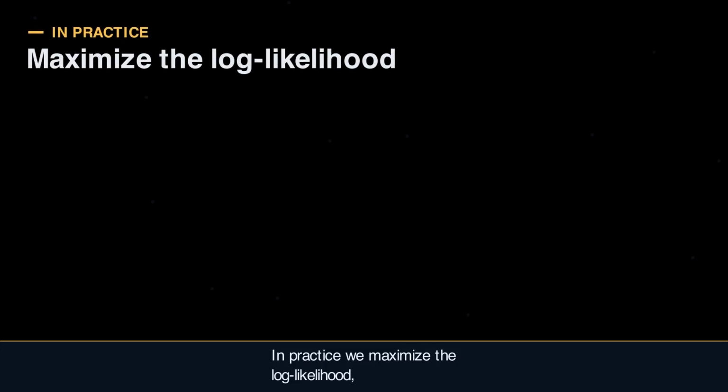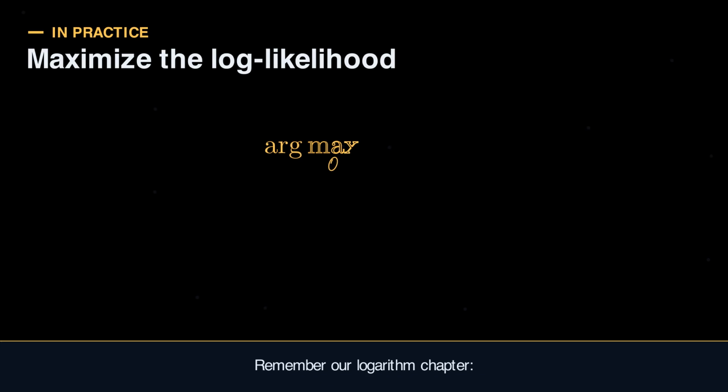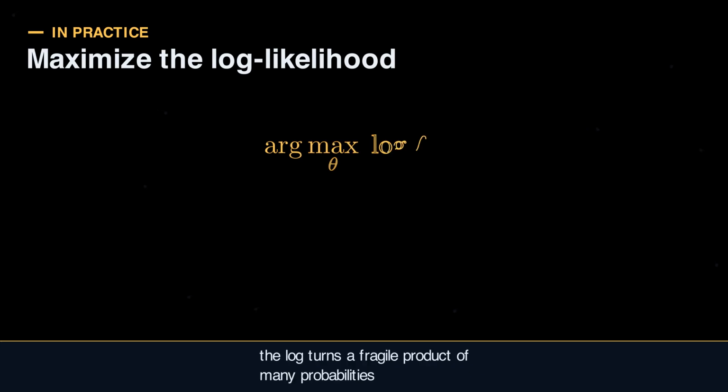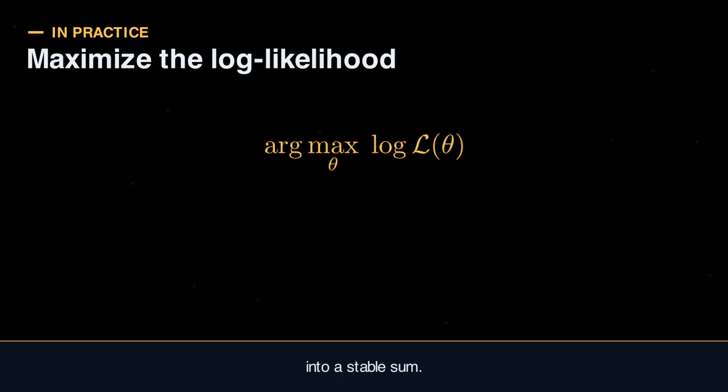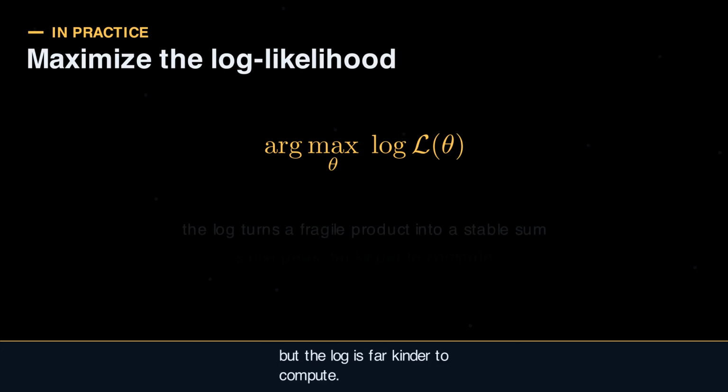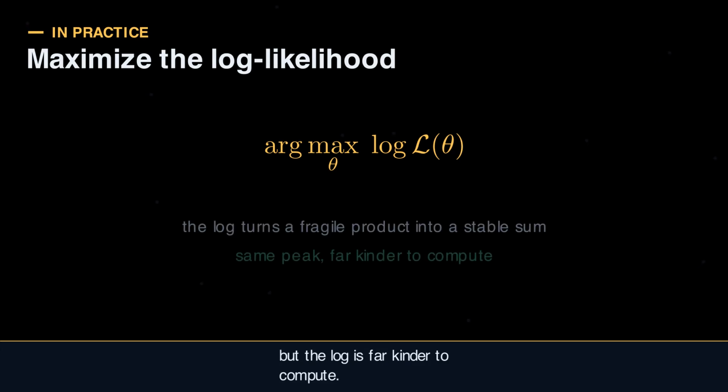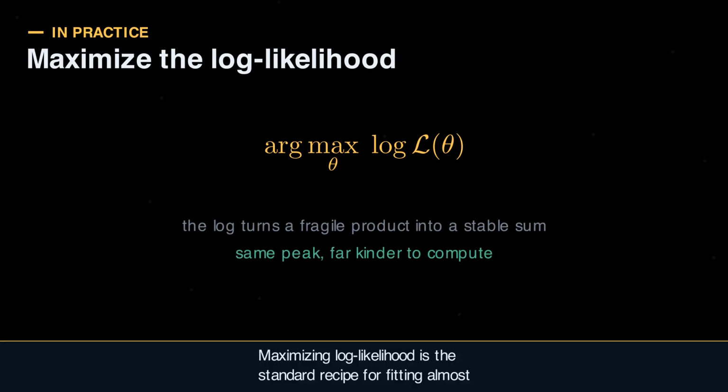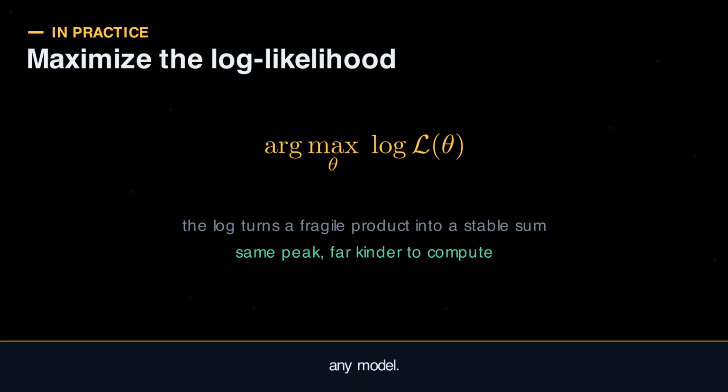In practice, we maximize the log likelihood, not the likelihood itself. Remember our logarithm chapter. The log turns a fragile product of many probabilities into a stable sum. The peak sits in the same place either way, but the log is far kinder to compute. Maximizing log likelihood is the standard recipe for fitting almost any model.